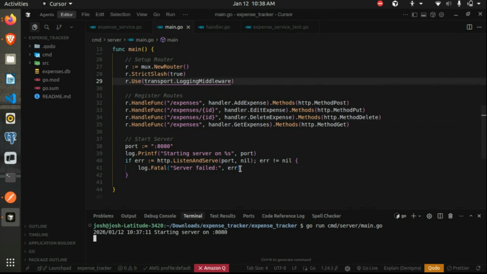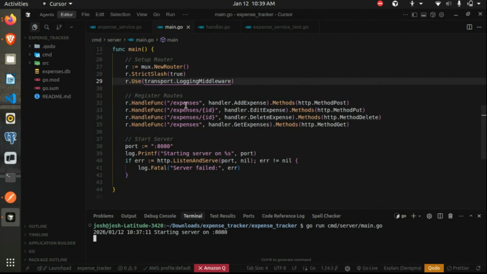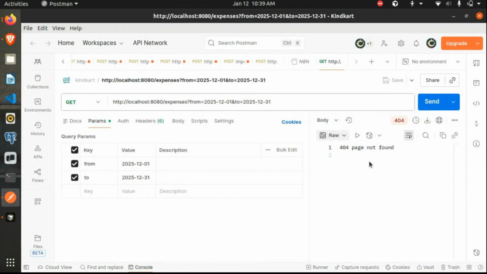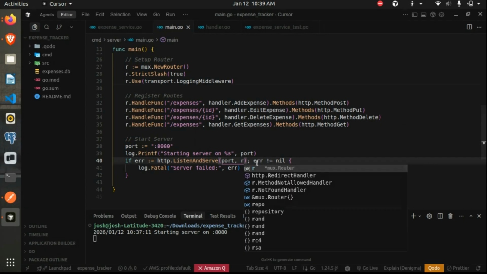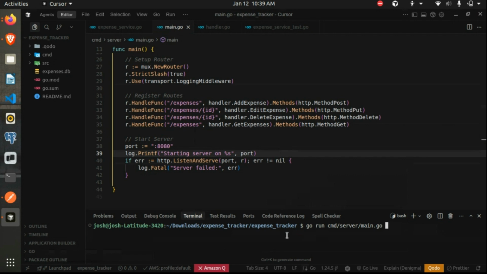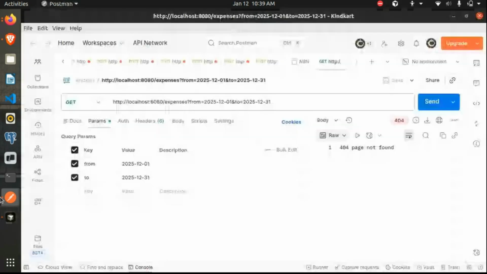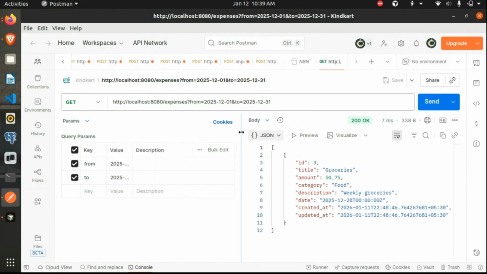If you remember, I told you that if you pass nil over here, it uses the default router, but we haven't defined these methods for the default router, and in that case it returns not found. So in this case it is returning 404 not found. Since we are using mux, we need to pass our router here. Let's rerun this. Started this. So I will get the request back.